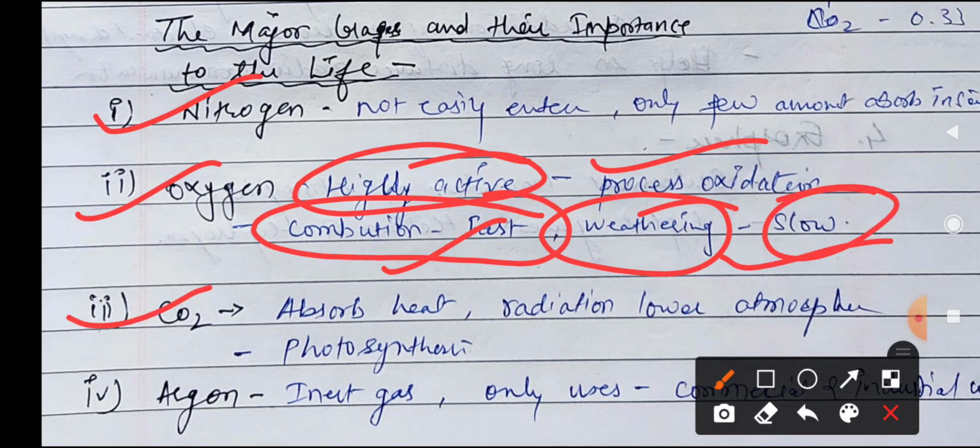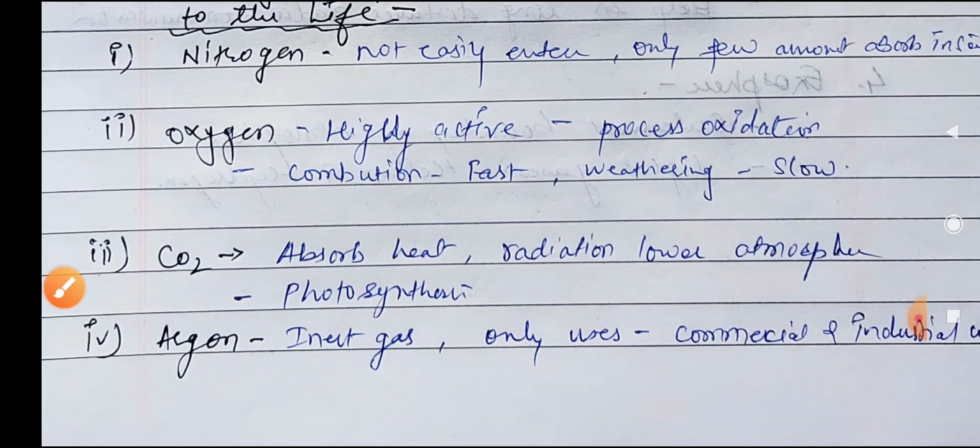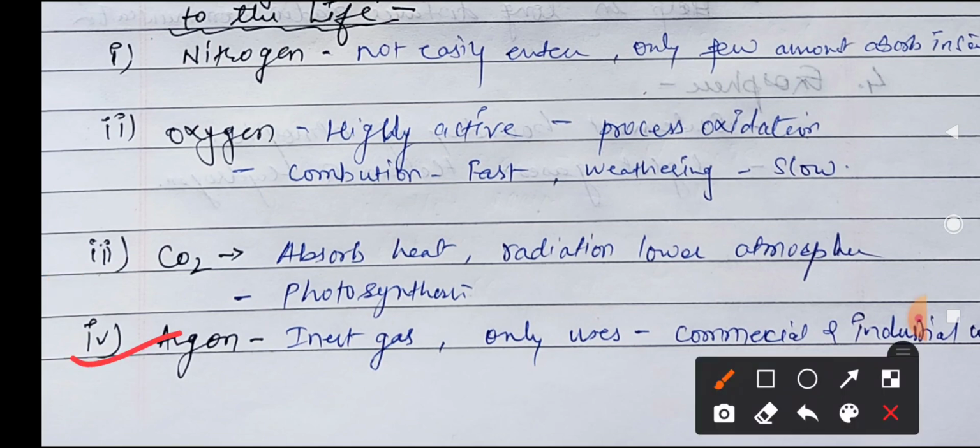Next gas is CO2. It absorbs heat. What is its special thing? It absorbs heat, because of that the temperature of the earth is maintained, so it is a very important gas. It is also called the greenhouse gas. It absorbs radiation in the lower atmosphere. It is also very important for the plants because it helps in photosynthesis. Because of it the plants can survive, they can prepare their food. Argon is an inert gas. It is not mainly used, but it is used for commercial and industrial purposes.